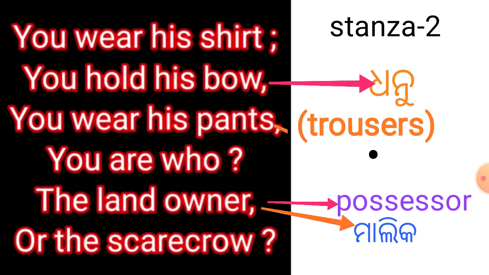You in the poem refers to the scarecrow and I refers to the poet. Who does the poet talk to? The poet talks to the scarecrow. Who has placed the scarecrow? For what purpose? The landowner has placed the scarecrow to frighten the birds and animals.